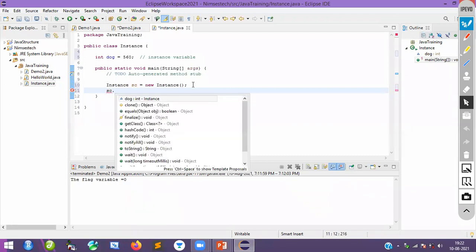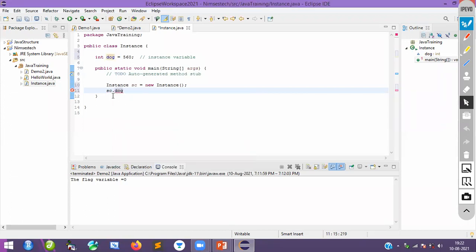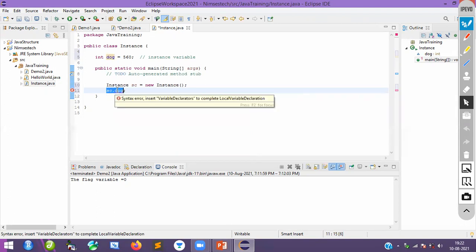Now you can automatically see a pop-up. It is showing some methods, so many methods, but what I want exactly is a variable. What I wanted to access is the instance variable. Just click on this one. Got it, everyone? Everybody got it? This is how you access the variable: object dot variable. This is an instance variable.